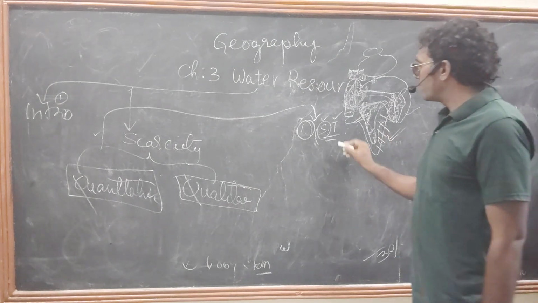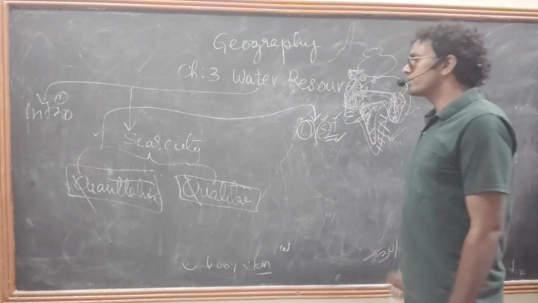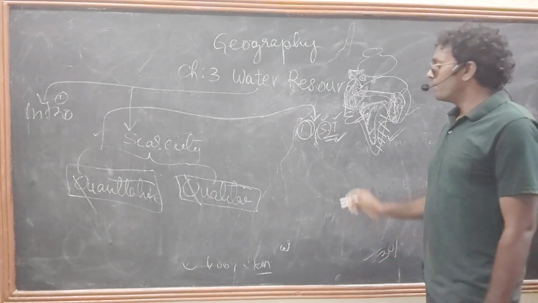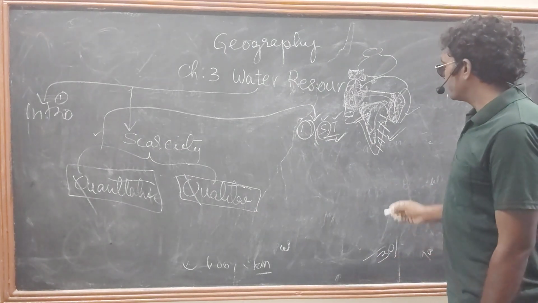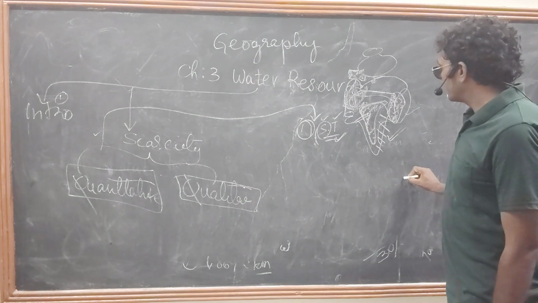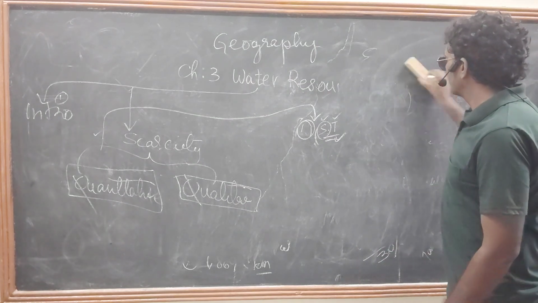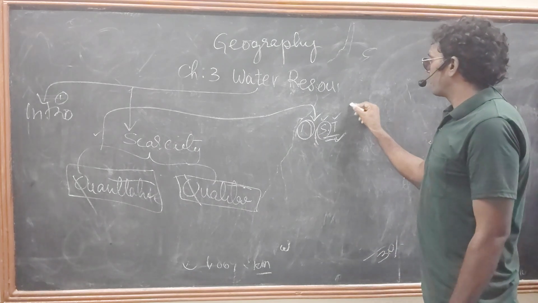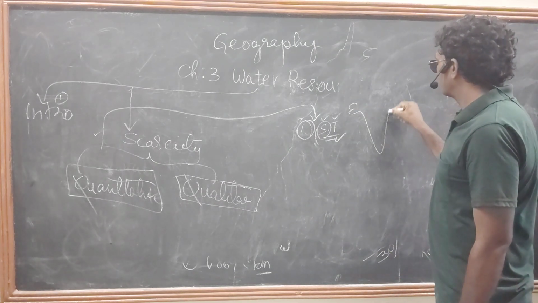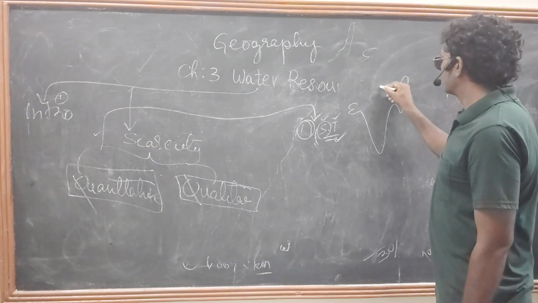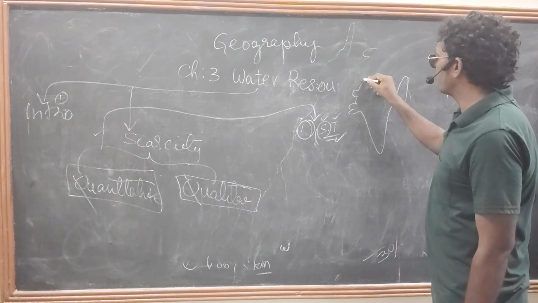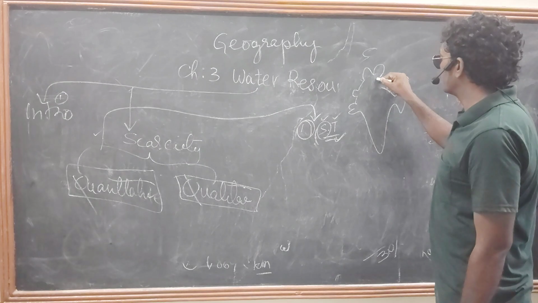Coming to temporal variation. What is temporal variation? It is time based. For example, our Indian climate is a monsoonal climate. In this monsoonal climate, what will happen? You know very well about it.